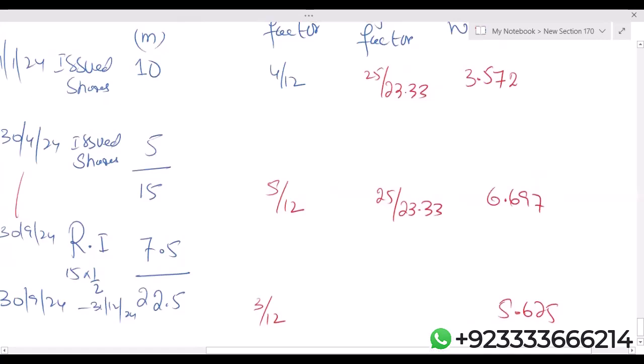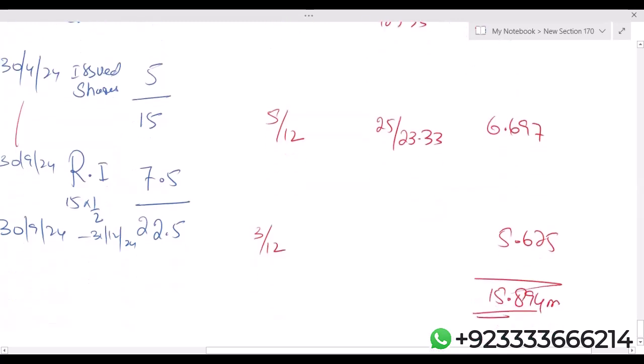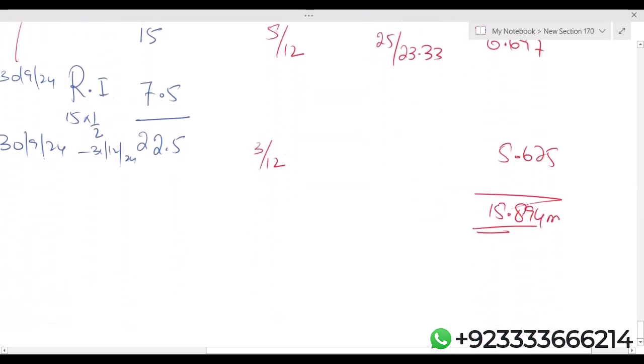Let's recalculate, just check. So 15.894. Now we can very easily calculate basic EPS.